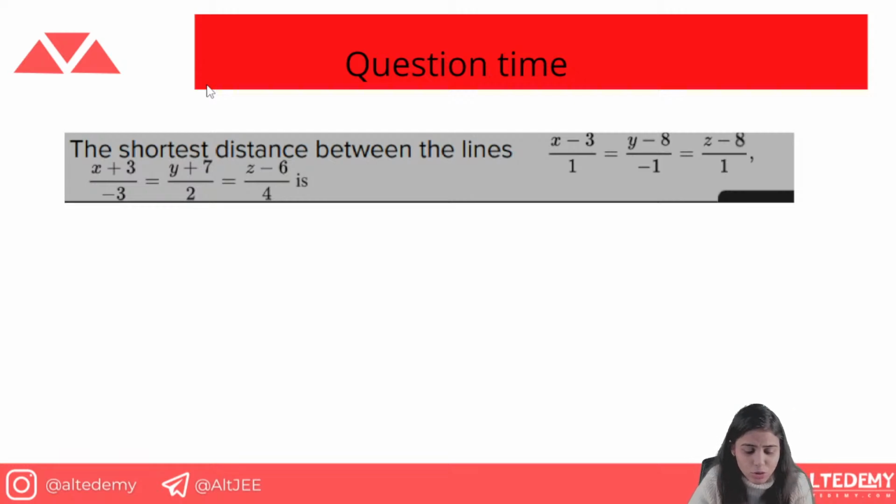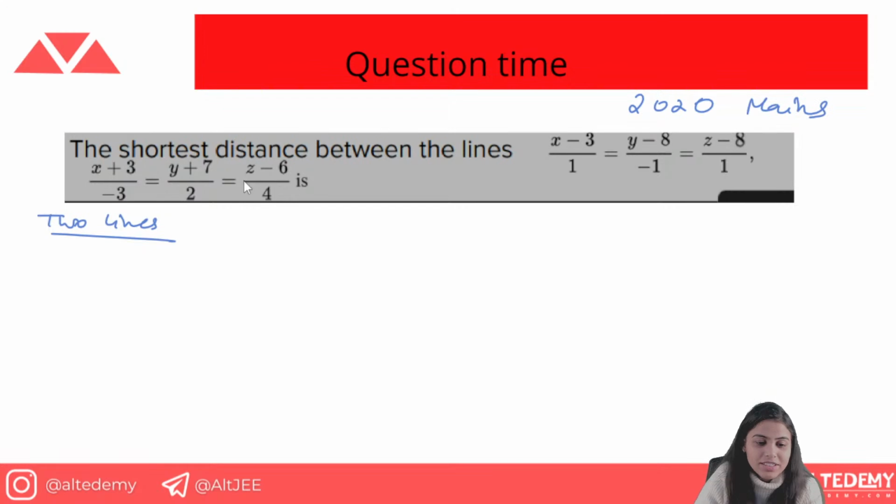We have been given two lines, and you have to find the shortest distance between them. This is a question from 2020 Mains. You can get the shortest distance between those lines by assuming vector p as 3i minus j plus 2k.